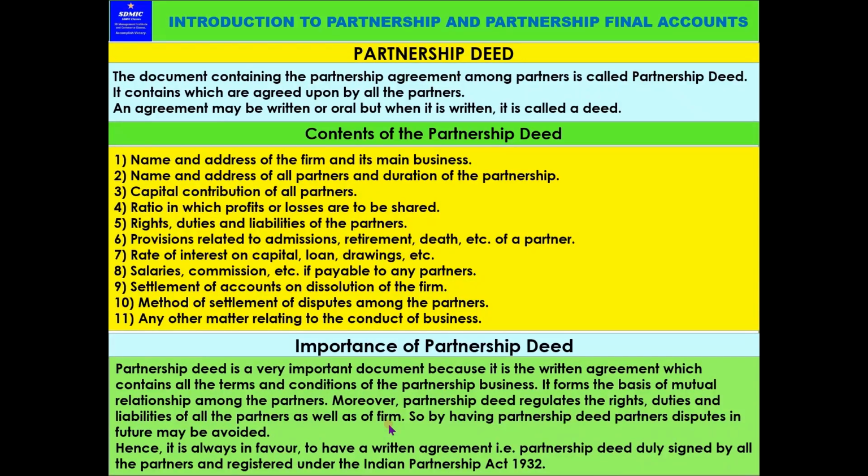So hence it is always in favor to have a written agreement, that is a partnership deed duly signed by all the partners and registered under the Indian Partnership Act 1932. अभी हम लोगों ने लास्ट वीडियो में बताया था, एग्रीमेंट में भी रिटन और ओरल, बट व्हेन इट इज़ रिटन इट इज़ कॉल्ड अ पार्टनरशिप डीड. ओरल रहेगा तो उसकी कोर्ट ऑफ लॉ में कुछ वैलिडिटी नहीं है. Whereas it is written and registered under the Indian Partnership Act, रजिस्ट्रेशन करेगा तो उसमें क्या होता है.